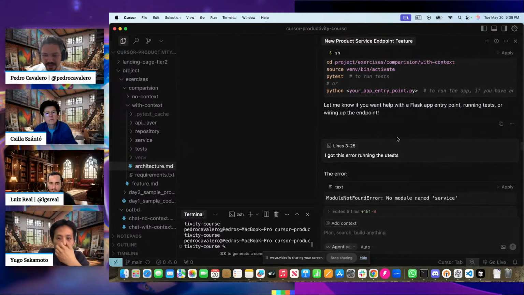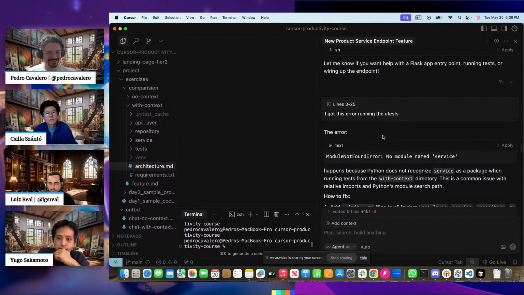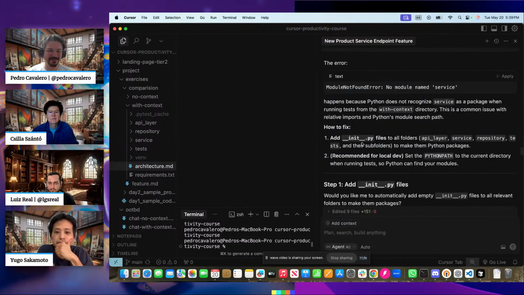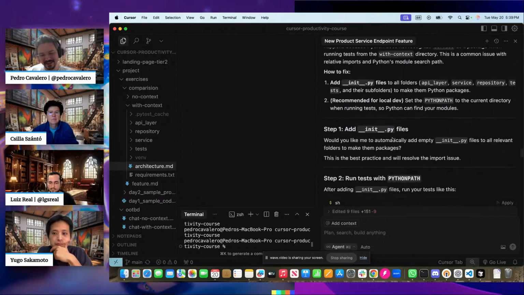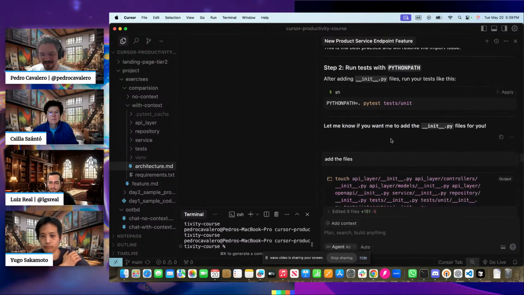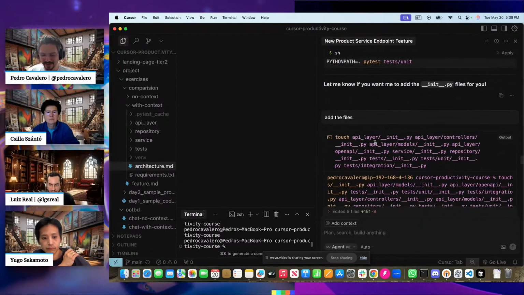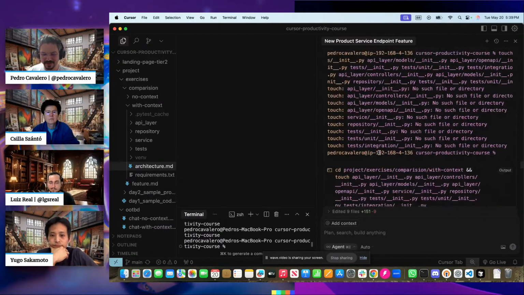Then I tried to run the tests, and I got some errors. I said, wow, model not found, because they're missing init files. It's okay. It adjusted and did everything. I said, okay, finish it, put everything there. Boom, everything worked.